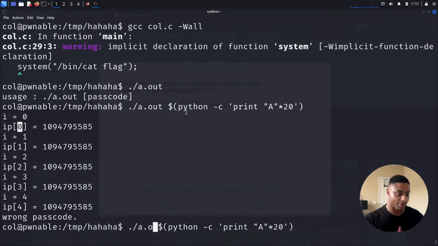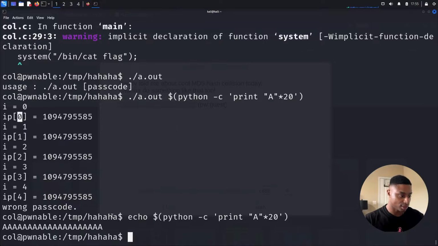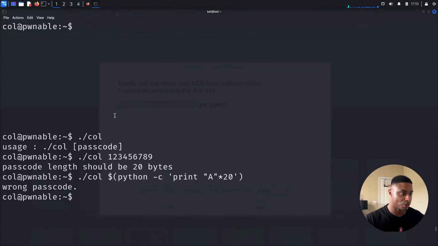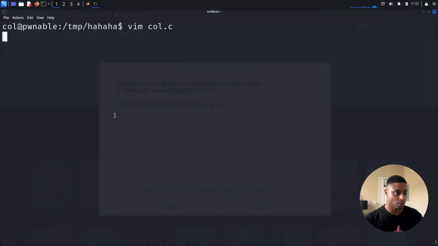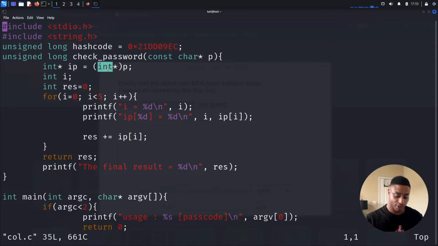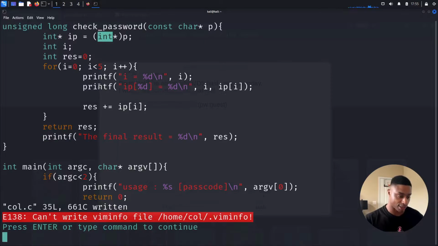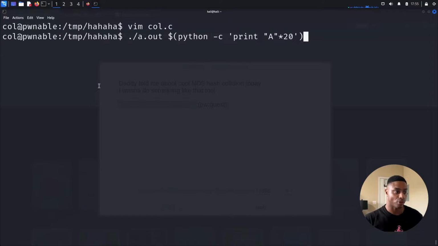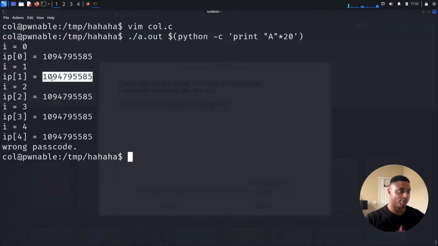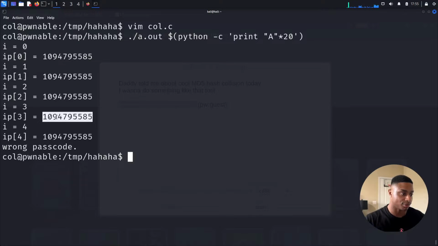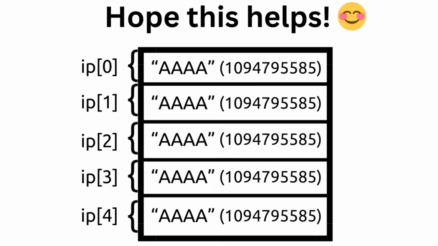I don't know if that was obvious or not, but these are being looked at in chunks of 4 bytes each, because we saw that this is being cast to an integer, and an integer is 4 bytes. So every time we loop, it's looping across 4 bytes, 4 chunks essentially in memory. I should put up a picture or a diagram of what I'm talking about to make it a little bit easier.